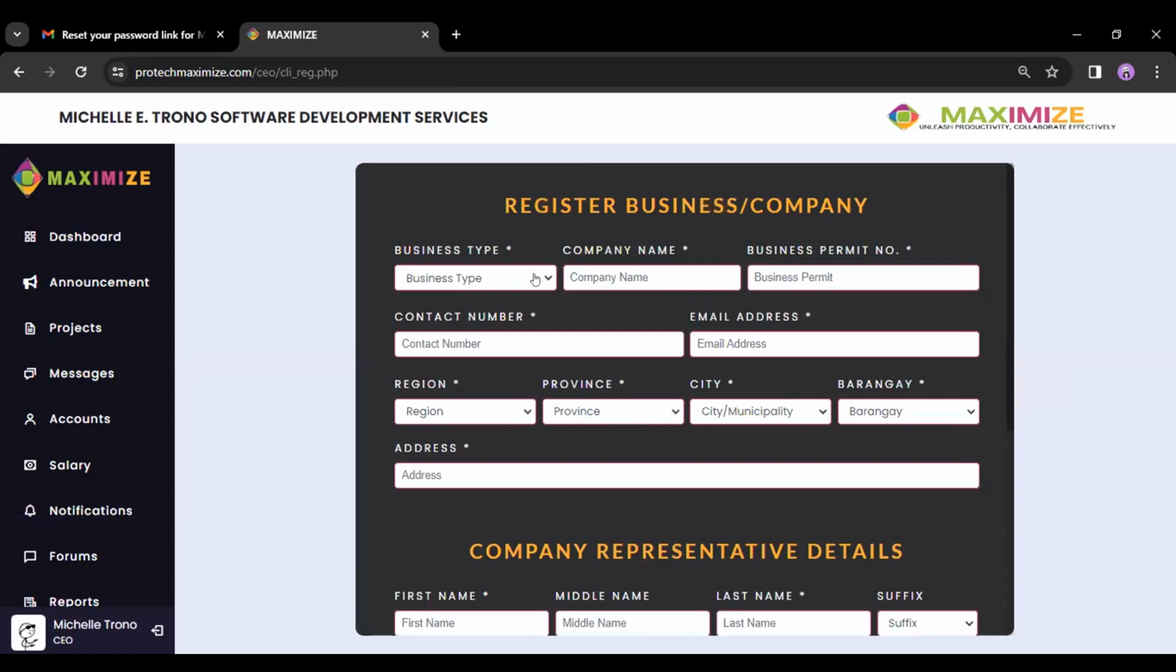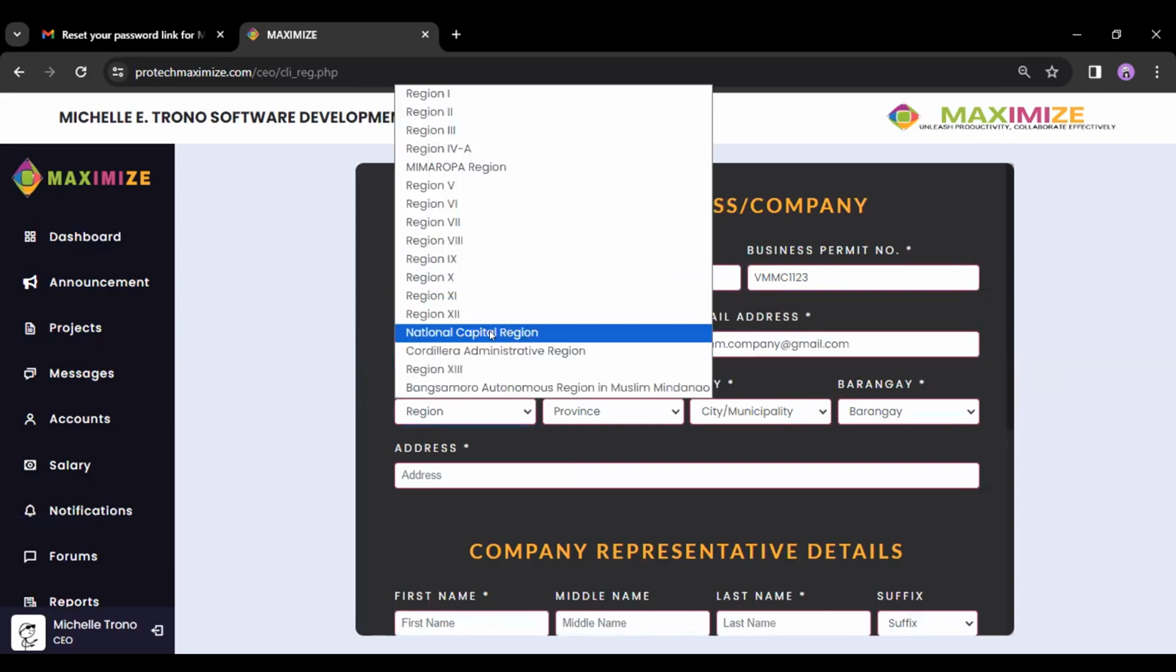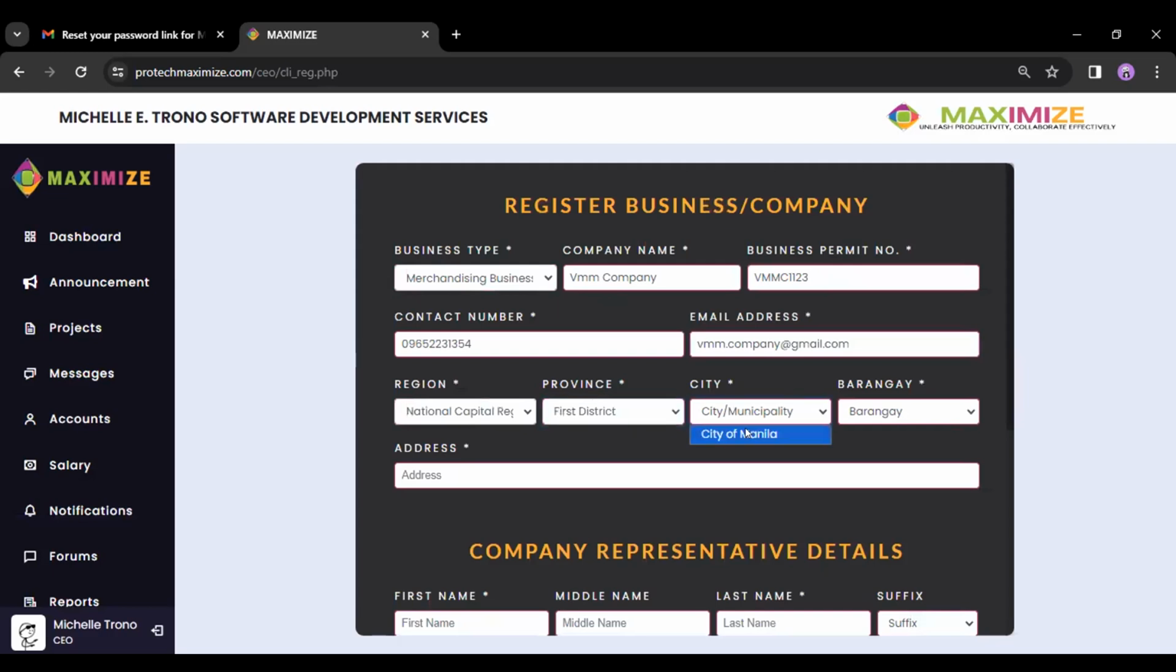Again, we just have to complete the details here, and of course we need to register our company first: the business type, the company name, as well as the business permit number, and the other details of the company that will be further used to contact the company. So the email address here. It's the same case as the employee side, wherein the fields should be filled out, and it also contains validations for it to be successfully registered.